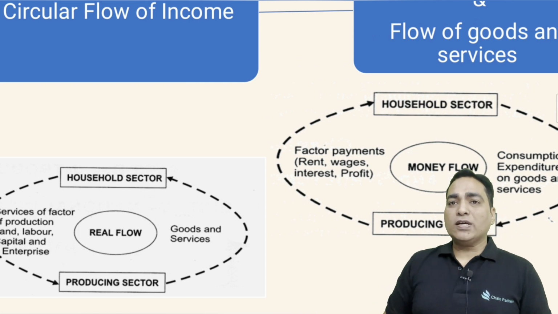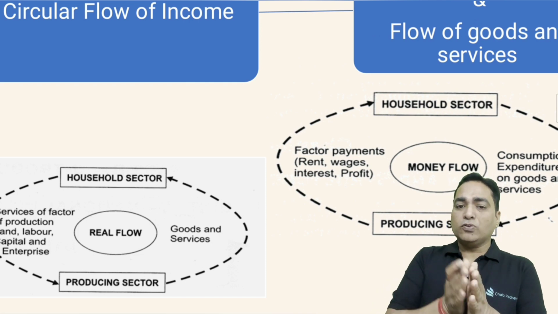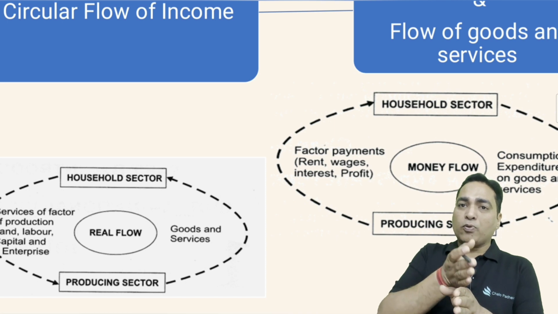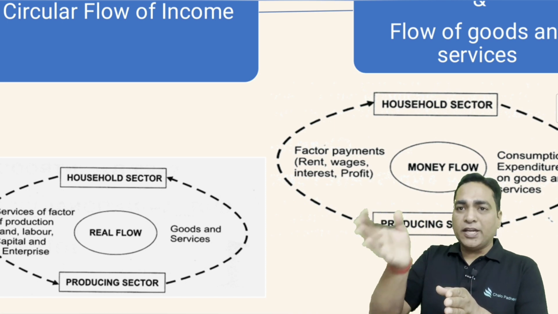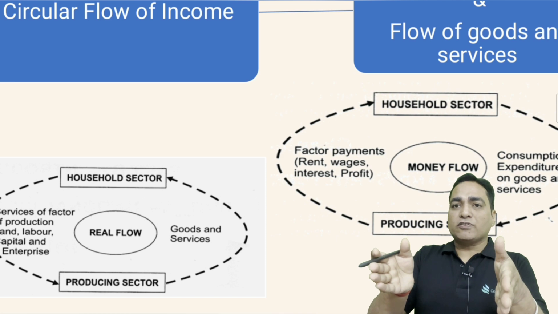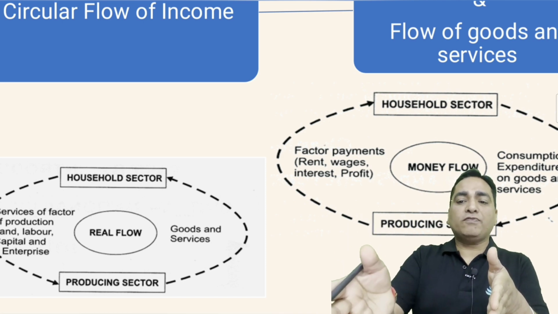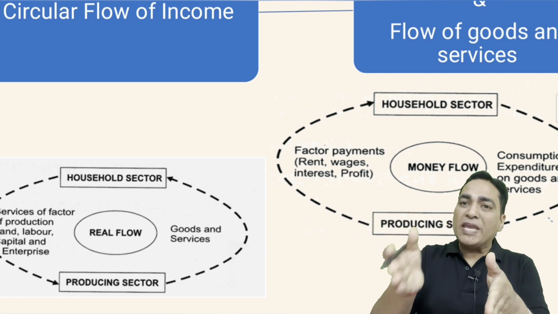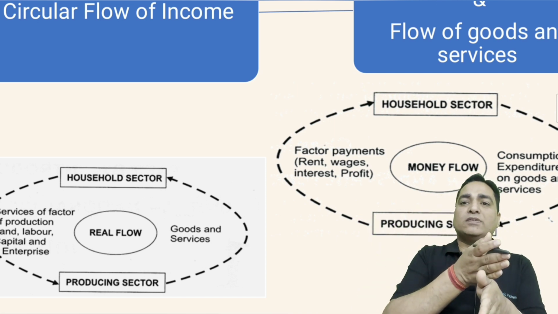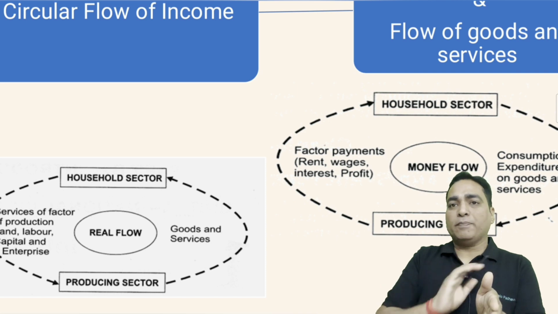Now what does the real flow do? In case of real flow, the household sector supplies or provides the land, labor, capital, entrepreneurship, which means the factors of production. What does the producer sector give? In case of money flow, the producer sector pays for these services, right? So we call it factor payments.